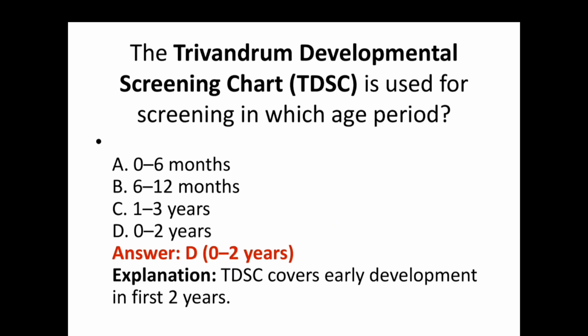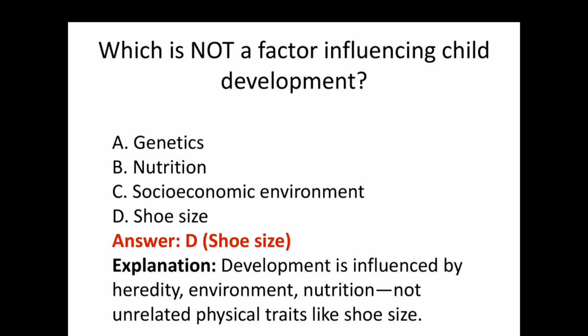The next question, the Trivandrum Development Screening Chart is used for screening in which age period? The answer is 0 to 2 years, or in the first 2 years, the TDSC scale is used for screening. Which is not a factor influencing child development? The answer is shoe size. Actually, development is influenced by heredity, environment, and nutrition, not by shoe size, a physical trait.